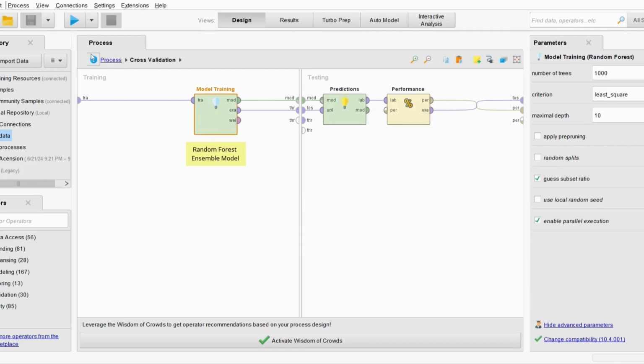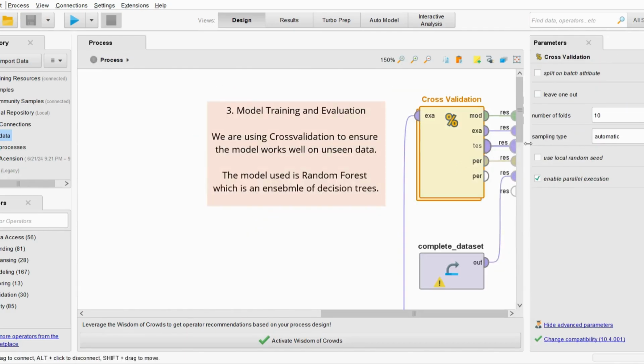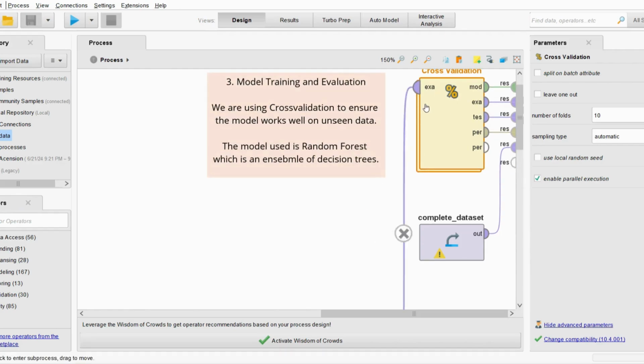It basically creates a number of folds, which I will show here. So it creates 10 folds. What basically happens is it splits the data into a couple of folds. It trains on some of the folds, and the remaining data is then tested on unseen data. So that's the concept of cross validation, where we're improving the model in such a way that it can make accurate predictions even on unseen data. So that covers our model structure.